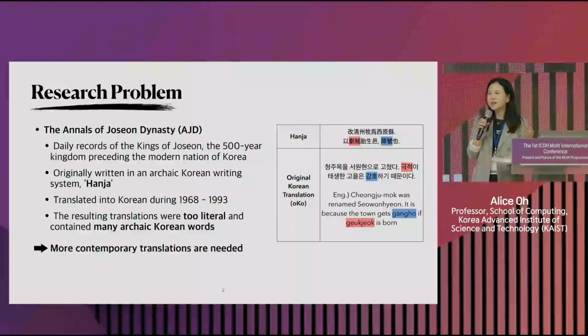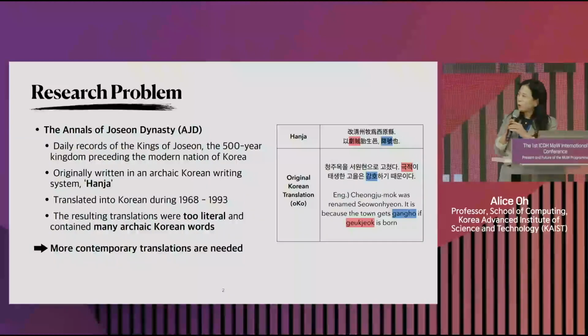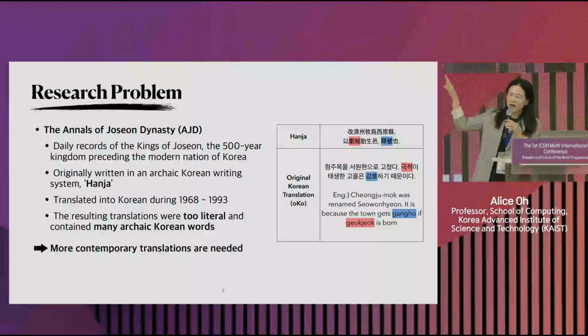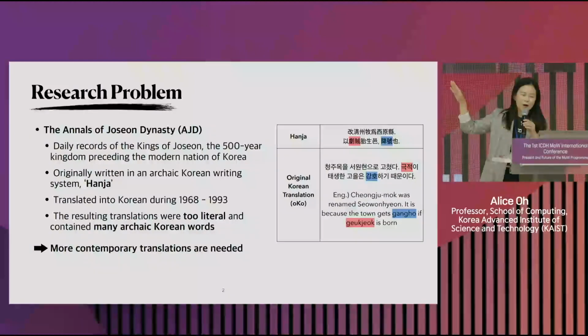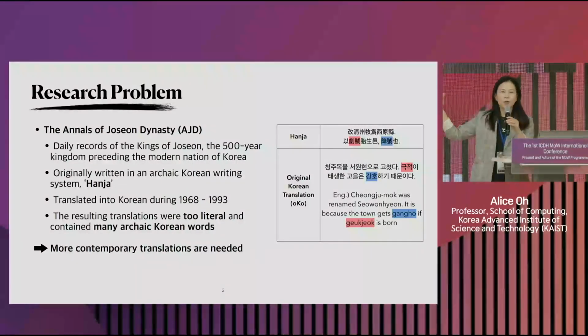And as you can see, it took 25 years, and it is already sort of old. If you know Korean, you will see an example on the slide of this translation, which is difficult for modern-day Koreans to understand. So it's not really written in contemporary Korean.